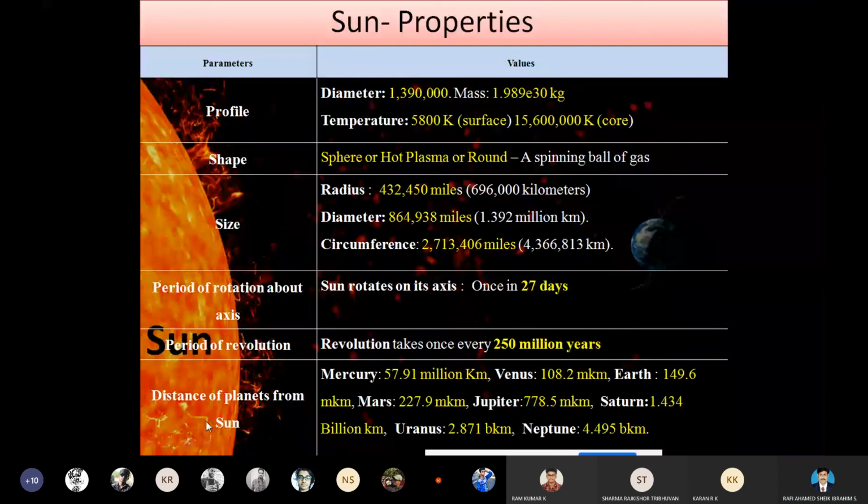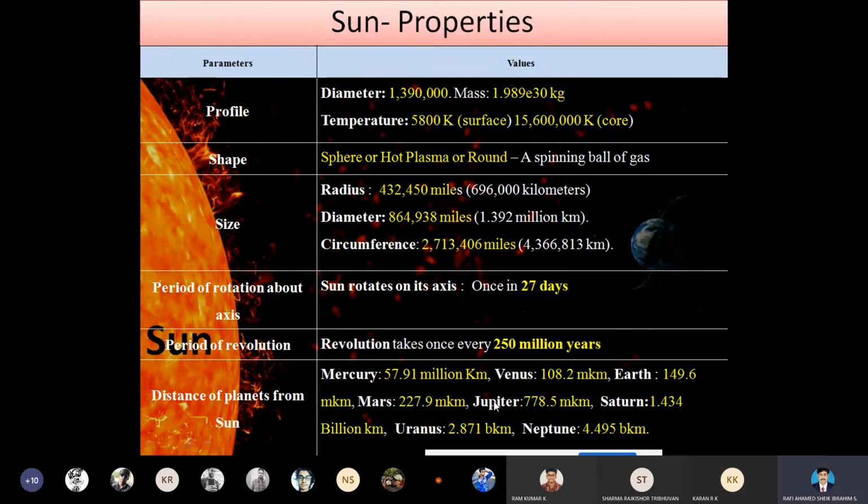Mercury, 57.91 million kilometers. For Venus, 108.2 million kilometers. For Earth, 149.6 million kilometers. For Mars, 227.9 million kilometers.